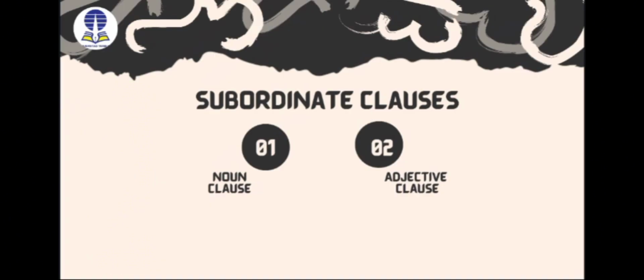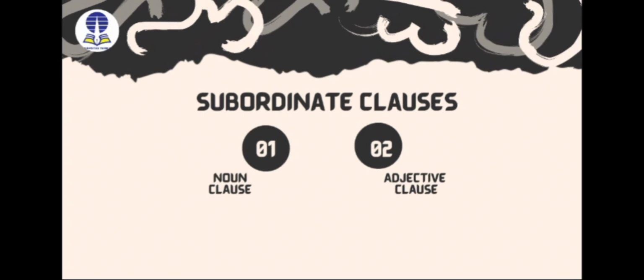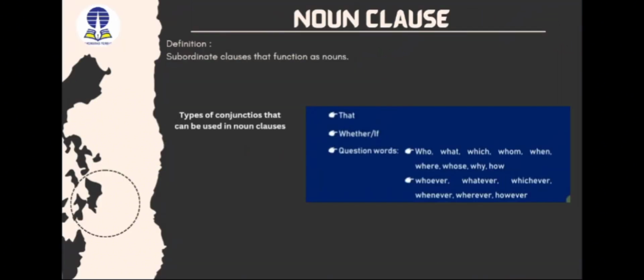There are three types of subordinate clauses, but today I will explain two types. The first is the noun clause and the second is the adjective clause. First, let's move to the noun clause. A noun clause is a subordinate clause that functions as a noun. A noun clause follows and is formed with conjunctions.